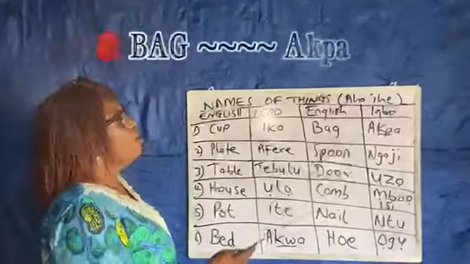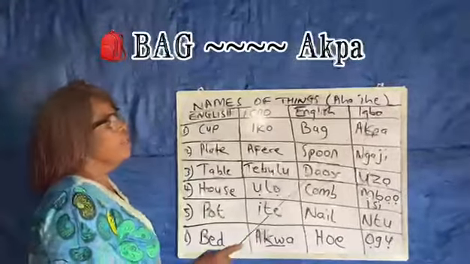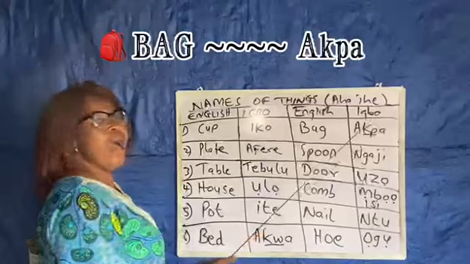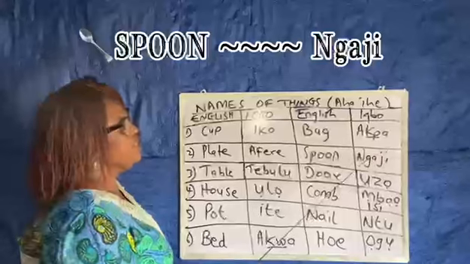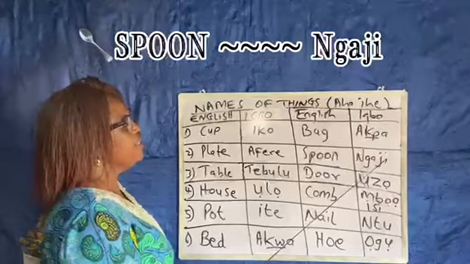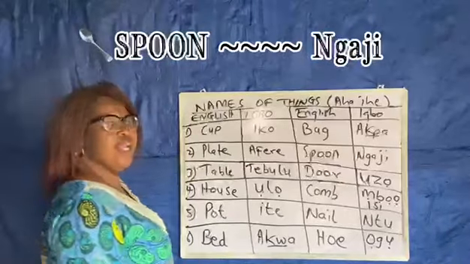Then bag, we call bag akpa. A-K-P-A, akpa. We call spoon in Igbo ngaji. N-G-A-J-I, ngaji.